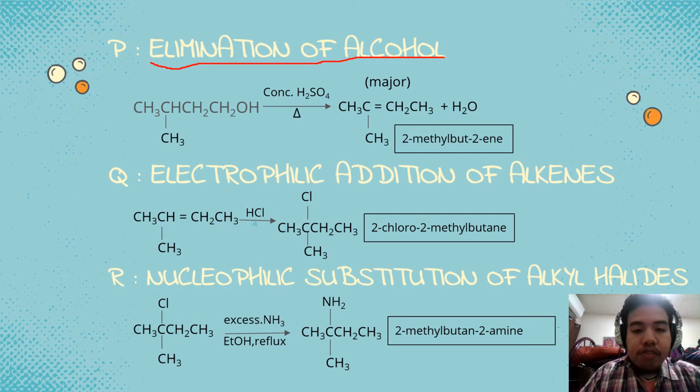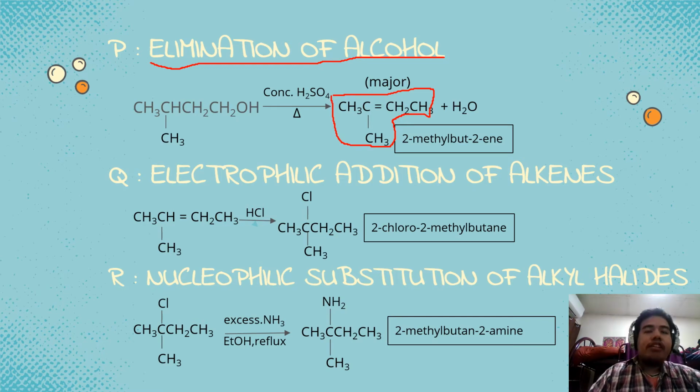The name of this compound is 2-methylbutene. That is the scheme name, but if you know how to pronounce it in your own way, go ahead.